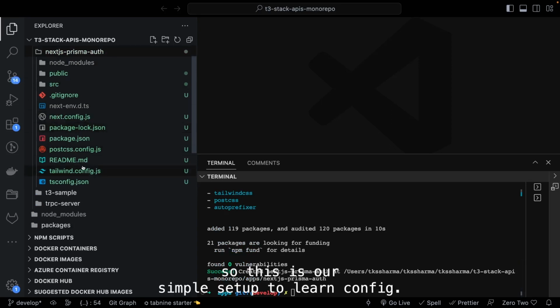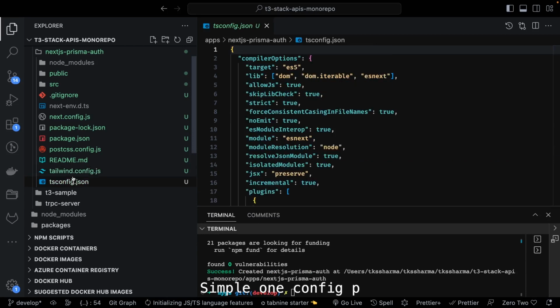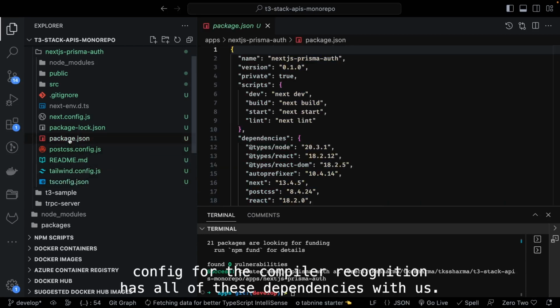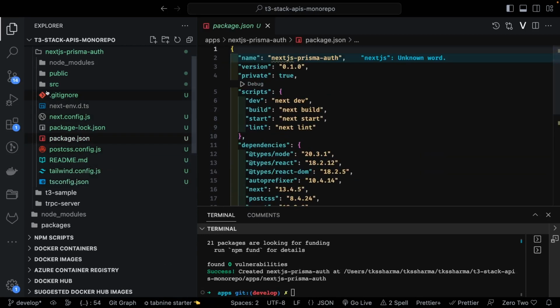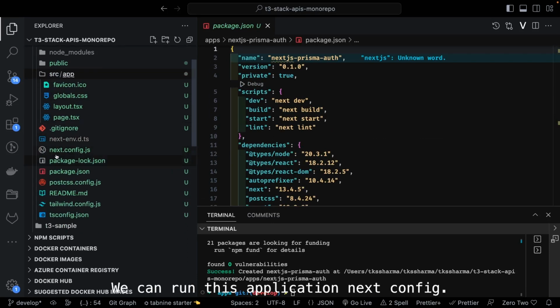So this is our simple setup. Tailwind config, a simple Tailwind config, and ts config for the compiler. Package JSON has all these dependencies with us. Source directory with the default layout and default pages. We can run this application.